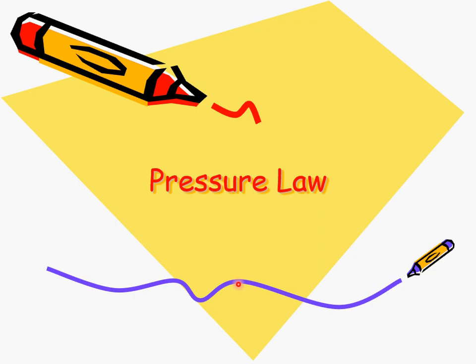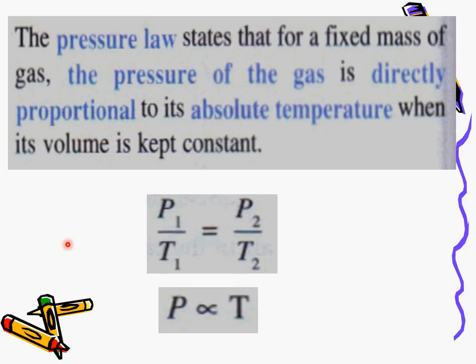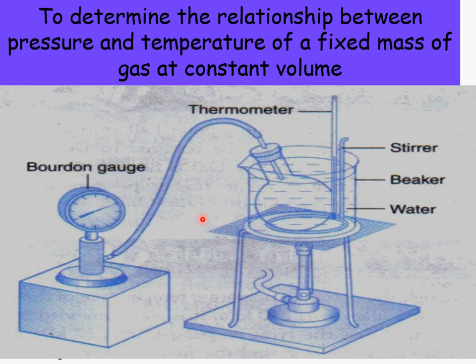Now look at the pressure law. This was already discussed just now. The pressure law states that for a fixed mass of gas, the pressure of the gas is directly proportional to the absolute temperature when the volume is kept constant. P is directly proportional to T. If we want to write the equation, we will get it like this. Memorize it. So this is the apparatus setup.